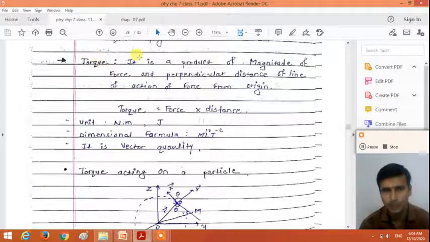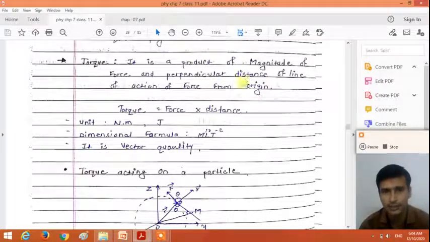What do you mean by the torque? The torque is defined as a product of magnitude of the force and perpendicular distance of line of action of force from the origin, right? So the definition of the torque is like that. Torque plays an important role in the rotational motion. So what do you mean by the torque? Torque is defined as a product of magnitude of the force and perpendicular distance of line of action of force from the origin. That means the perpendicular distance of the force from the origin, right?